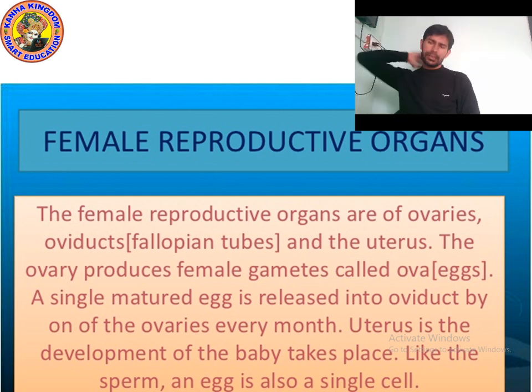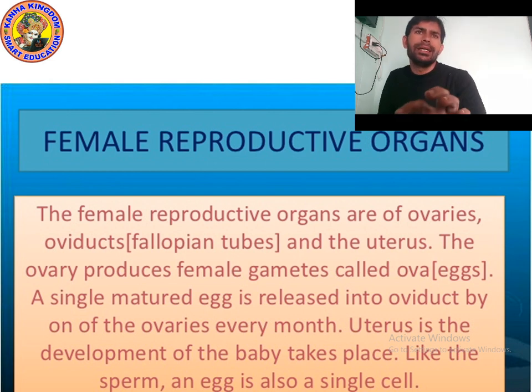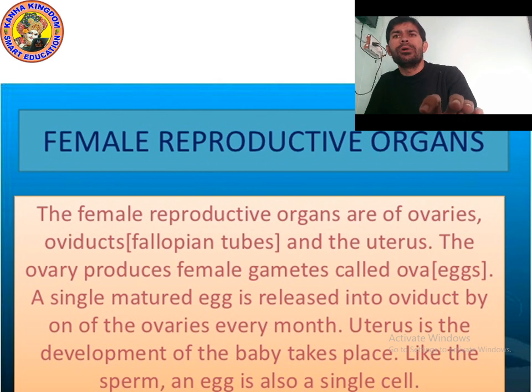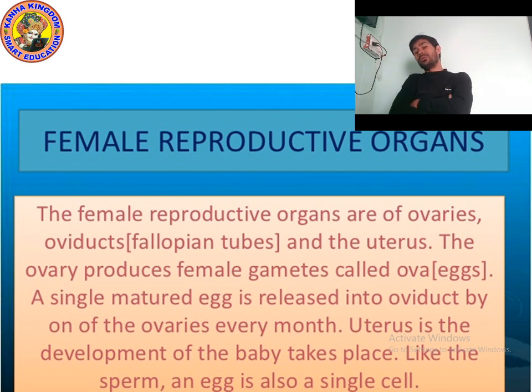The female reproductive organ actually consists of the ovary and oviduct. Oviduct means fallopian tube. Check out the spelling of fallopian: F-A-L-L-O-P-I-A-N.